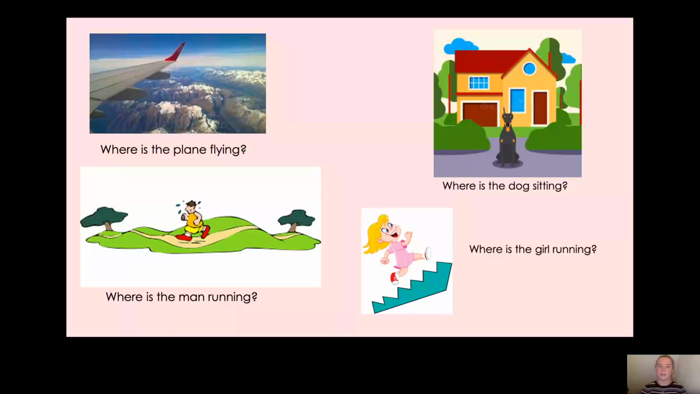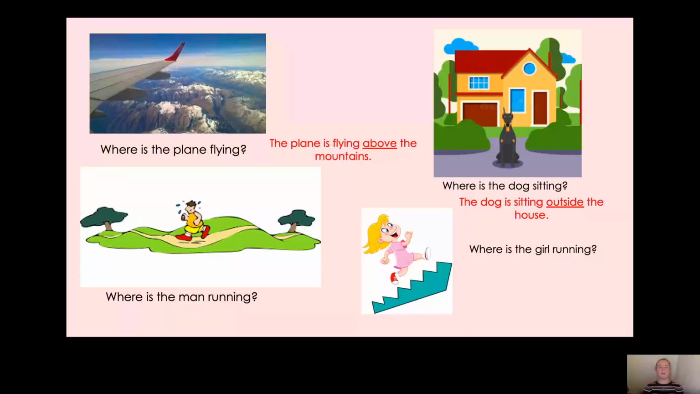Okay, how did you get on? Well, let's see what I put. So where is the plane flying? Well, I put the plane is flying above the mountains. So above is our adverb of place, above the mountains. That is where the plane is flying. Next, we have the dog. Now, where is the dog sitting? Well, I thought the dog is sitting outside the house. So outside would be your adverb of place. Or you could say the dog is sitting on the street. So on would be our adverb of place.